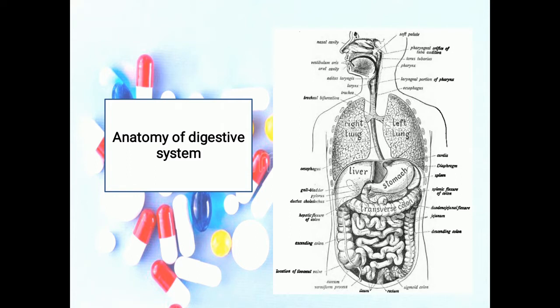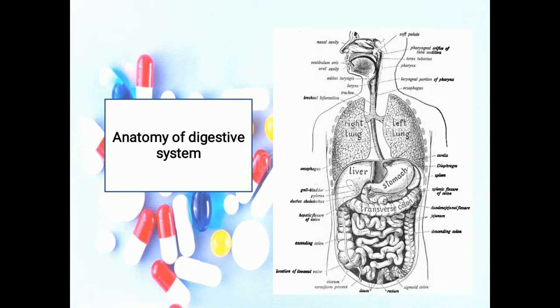Although the digestive system has different parts, now we will focus on the layers of the GIT tract. The wall of the GIT tract from the lower esophagus to the anal canal has the same basic four-layer arrangement of tissue. So there are basically four layers of the GIT tract. The four layers of the GIT tract from deep to superficial are the mucosa, submucosa, muscularis, and serosa.